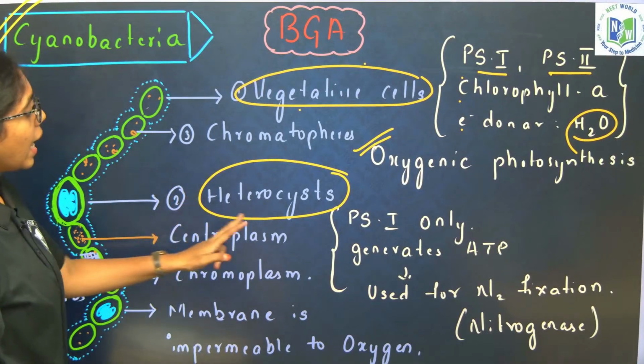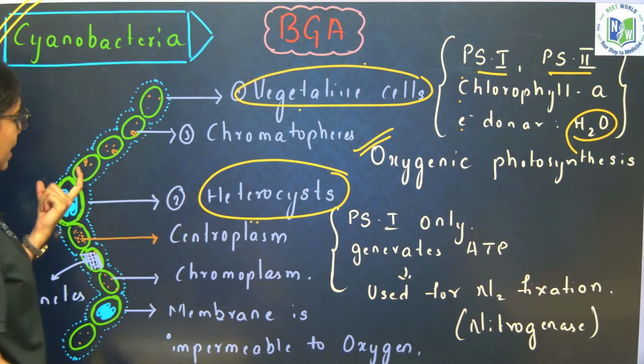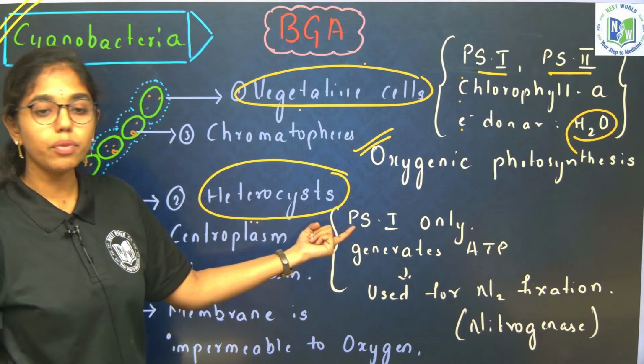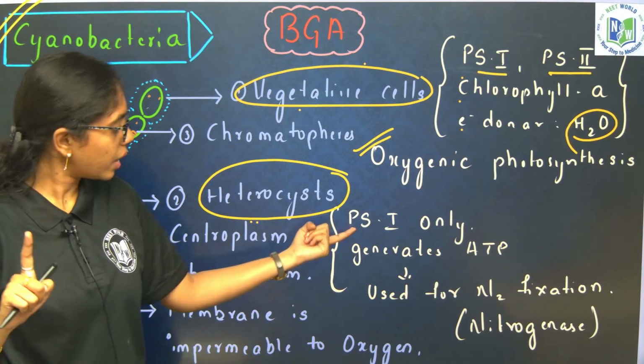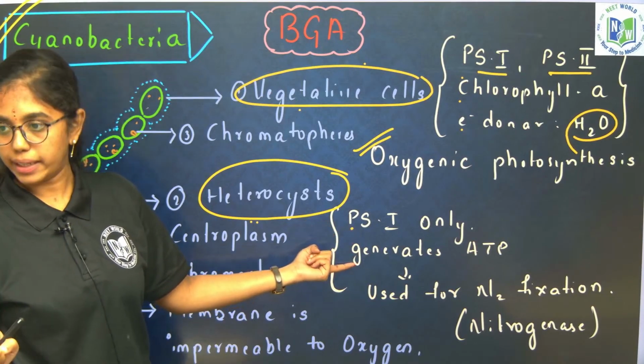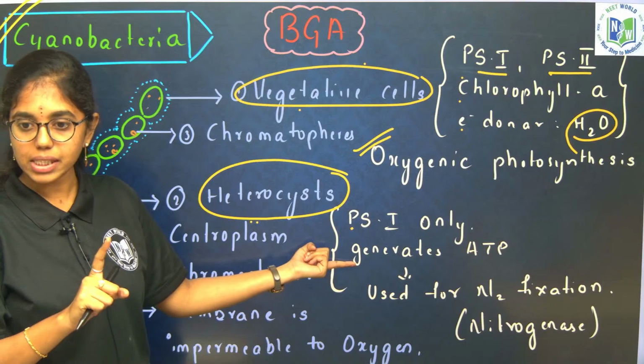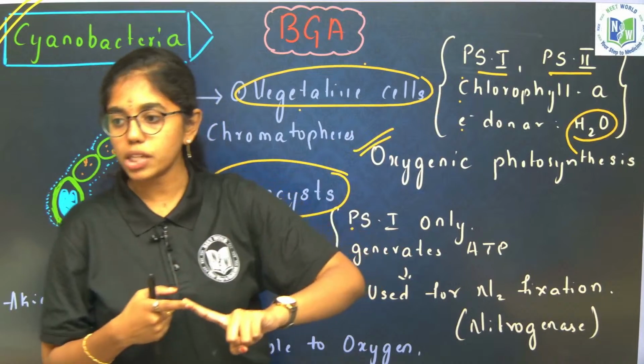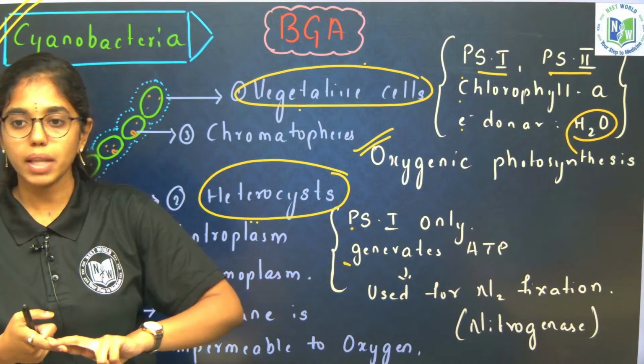And here you see heterocyst. Heterocysts are specialized cells seen in the blue-green algae. These specialized cells will have only one photosystem, PS1, and this generates only ATP. Because photosystem 1 is there, it will generate only ATP. If PS2 is there, then NADPH will be formed and photolysis of water also will happen.